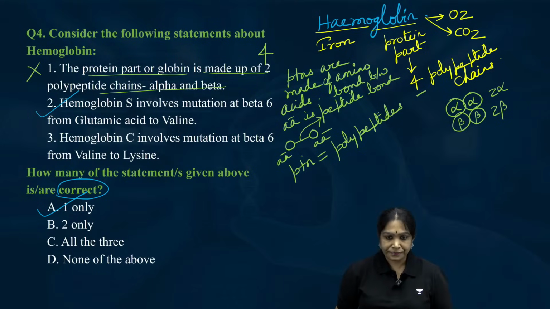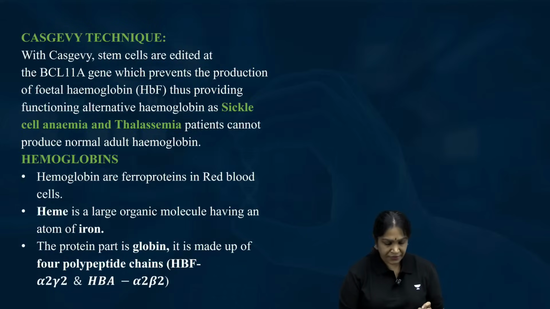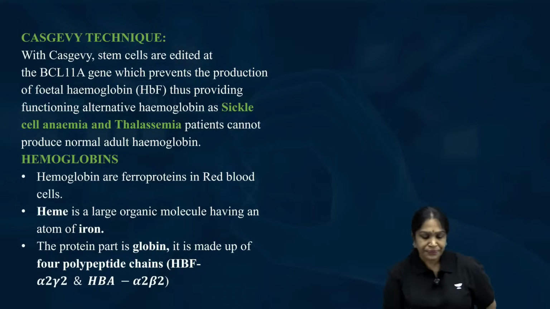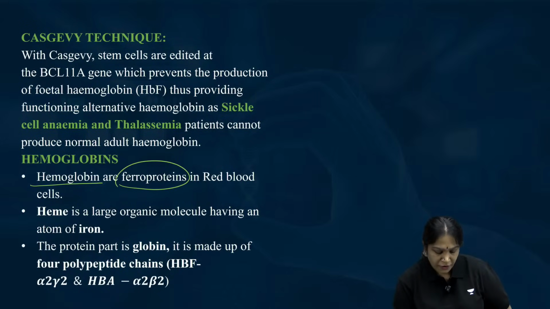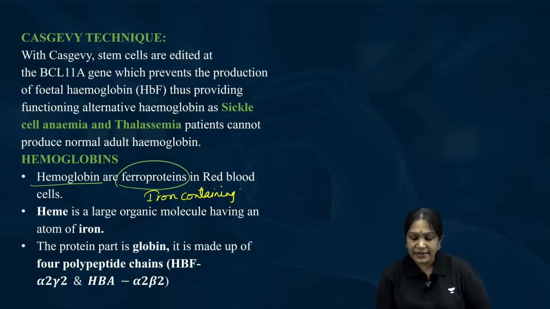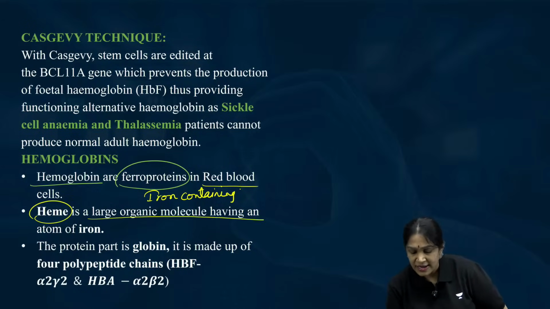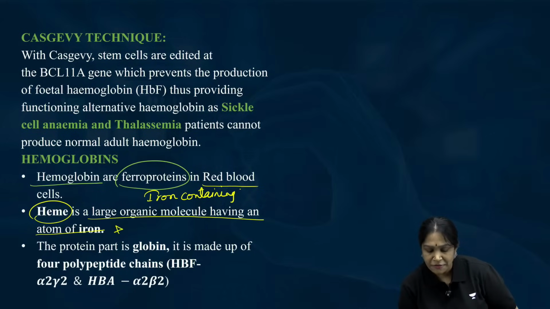Okay. Now we have different types of hemoglobins. See, hemoglobins are ferroproteins. Okay. What do you mean by the word ferroprotein? Iron containing protein. Where do we have them? Red blood cells. Heme is a large organic molecule having an atom of iron.